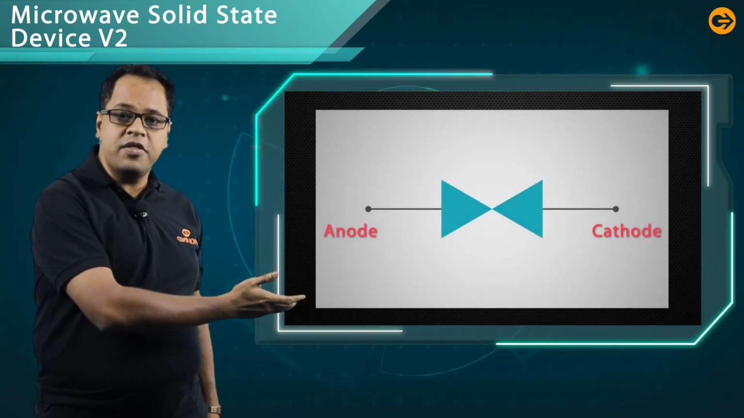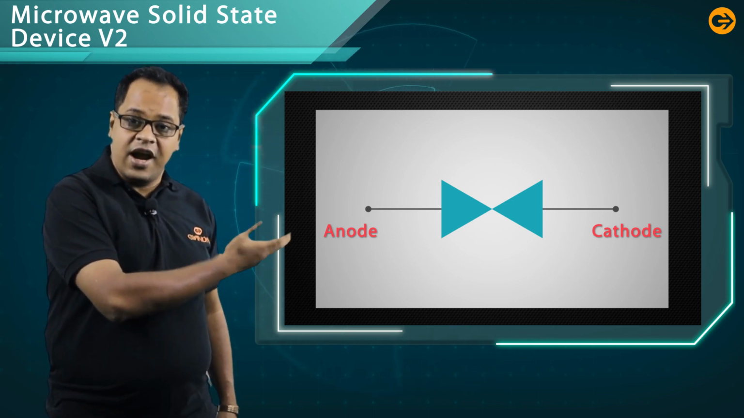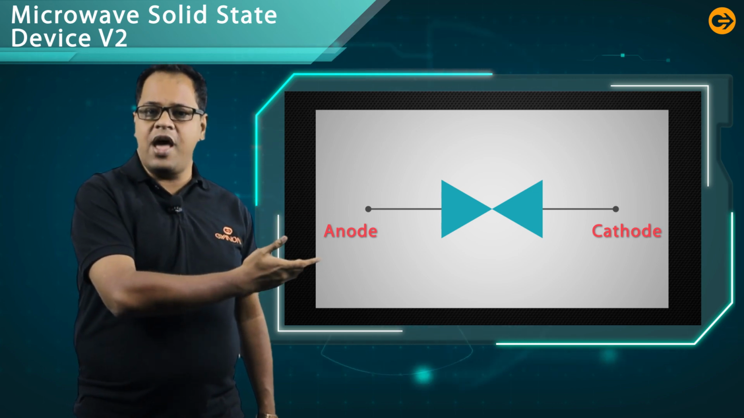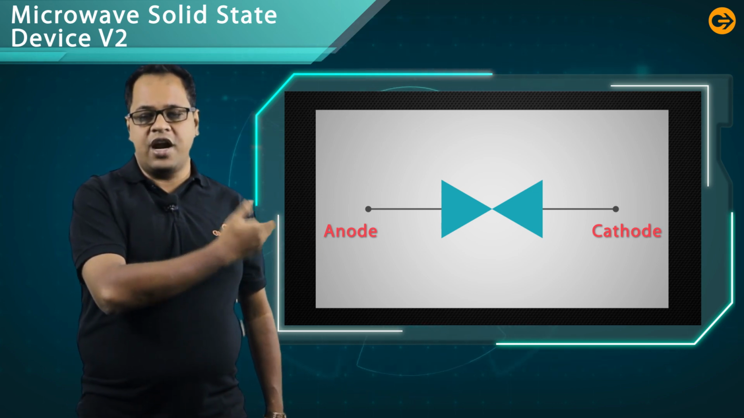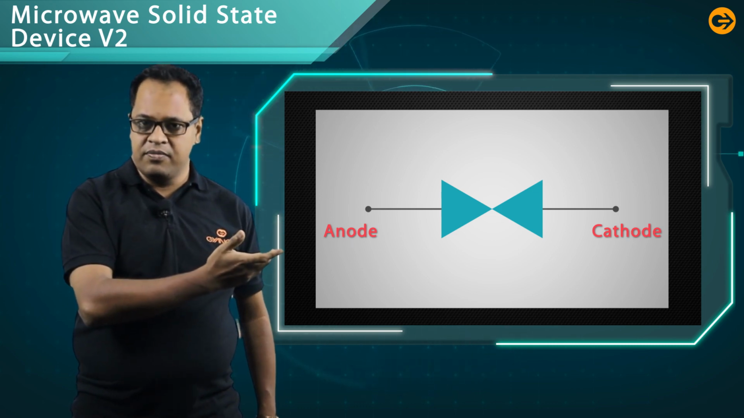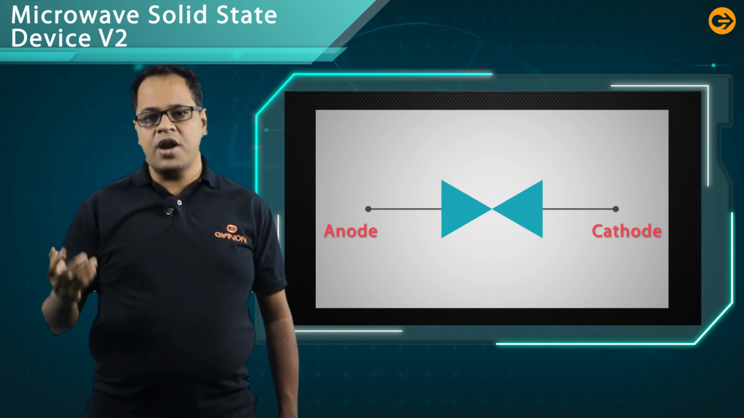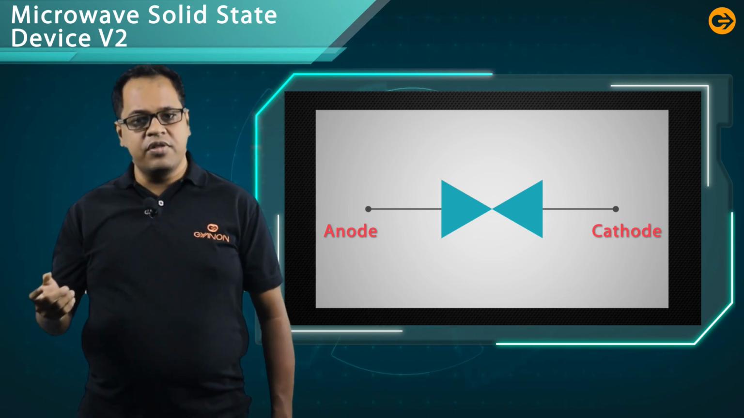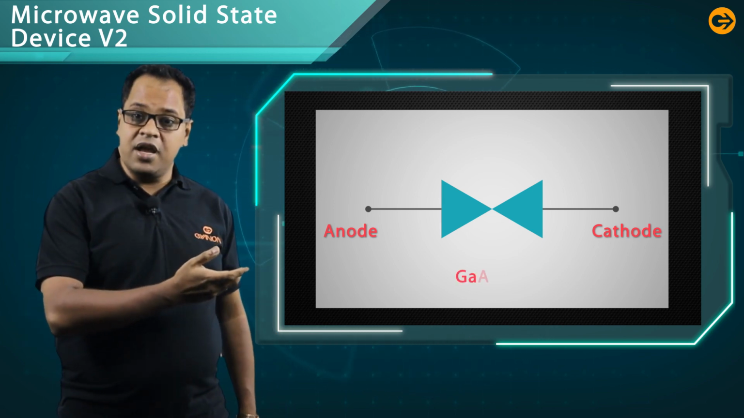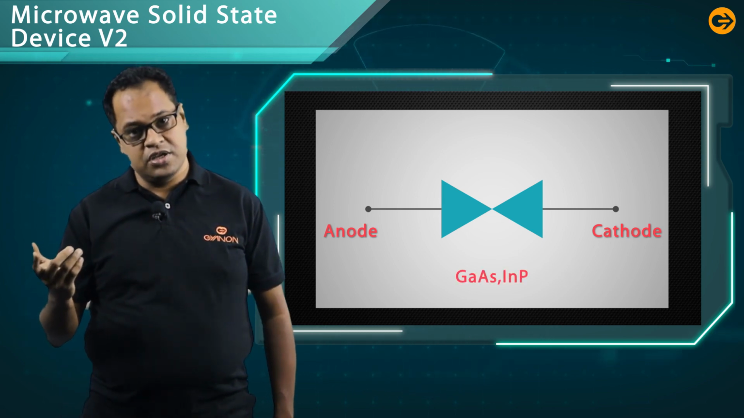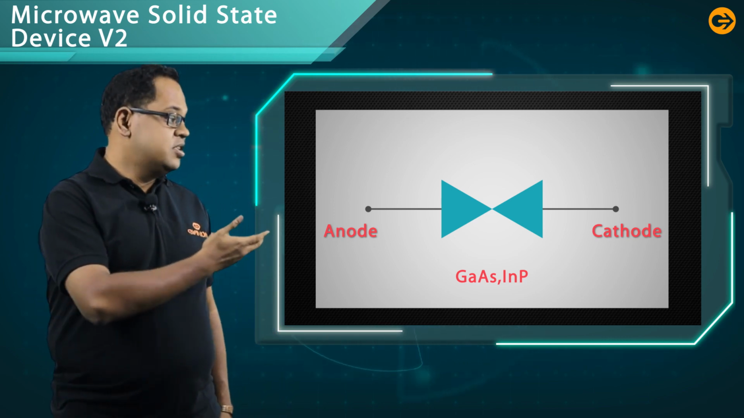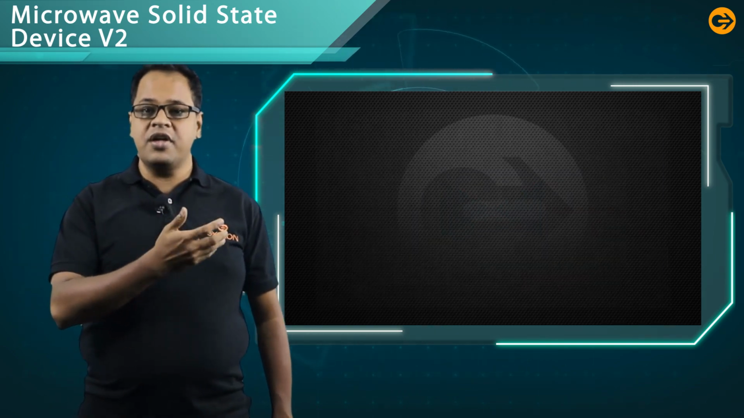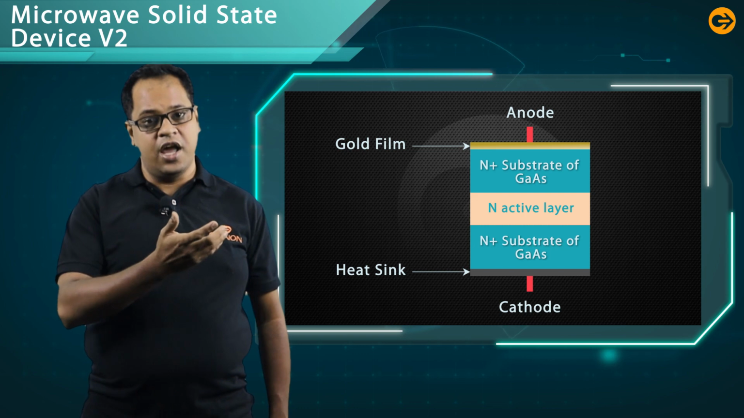Here is the symbolic representation of the Gunn diode. In the Gunn diode, there is one anode and another side is the cathode, just the same as your ordinary diode, as you studied in your second and third year. Now obviously the question is, what are the types of material used in the Gunn diode? The materials used are generally gallium arsenide and indium phosphide, that is, GaAs and InP.